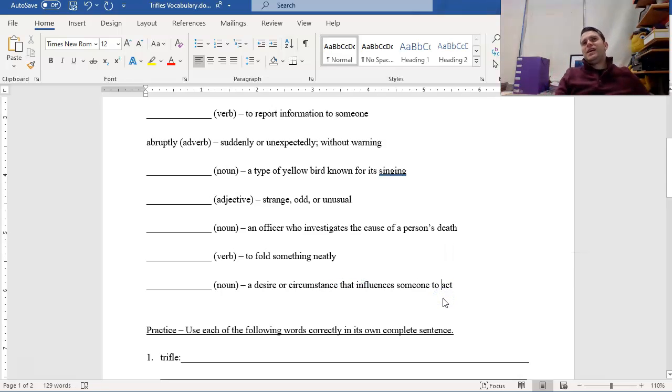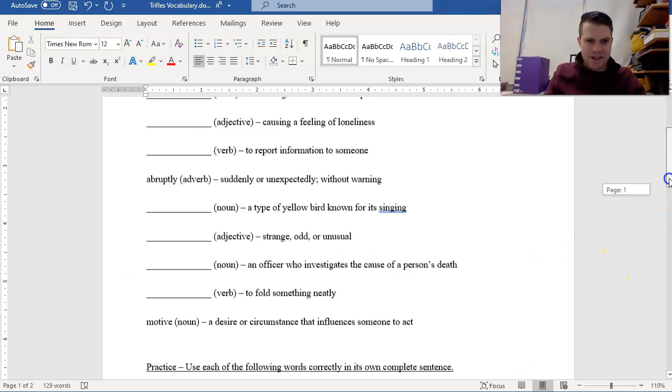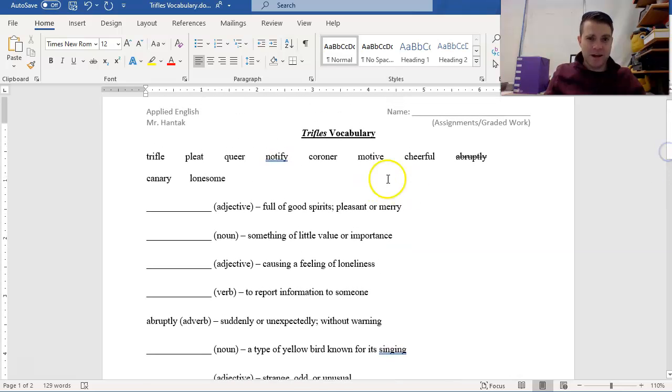So if, let's say, I'm just making something up, I would never do something like this. Let's say my brother is slotted to inherit all of my parents' money, right? That would be motive, that would be a circumstance that might influence me to do something like kill my brother. Not like I would ever do something like that, but that's where we see that used in those crime dramas, right? Motive was one of the things investigators look for to figure out who committed a crime. That allows me to place another one first. And that starts to cut down on the list of nouns I need to find too, because there are 4 of them on this list.